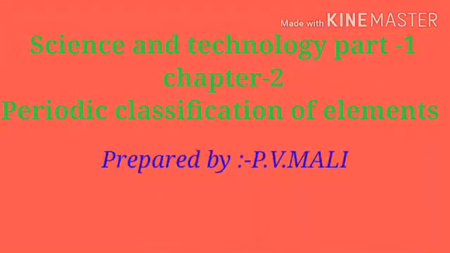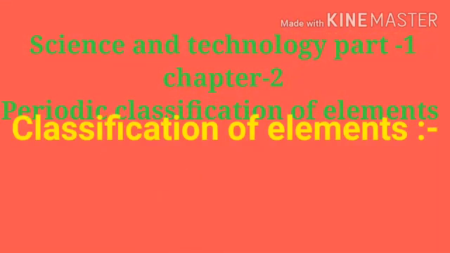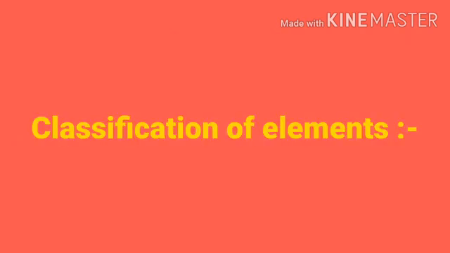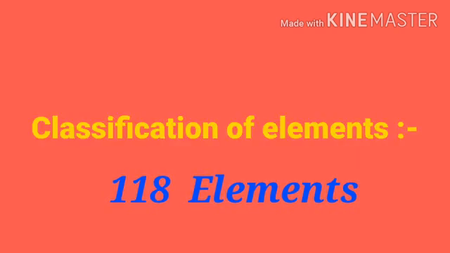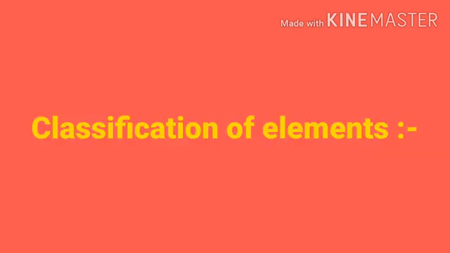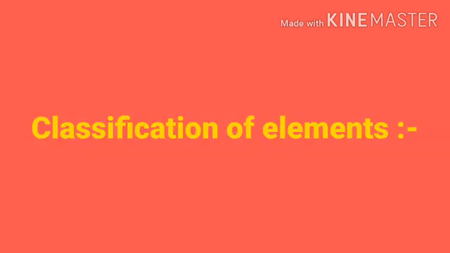Science and Technology Part 1, Chapter number 2, Periodic Classification of Elements. Classification of elements. Today, 118 elements are known to the scientific world. However, in the year 1880, only 30 elements were known. Initially, elements were classified as metals and non-metals. Later on, another class of metalloids was found.